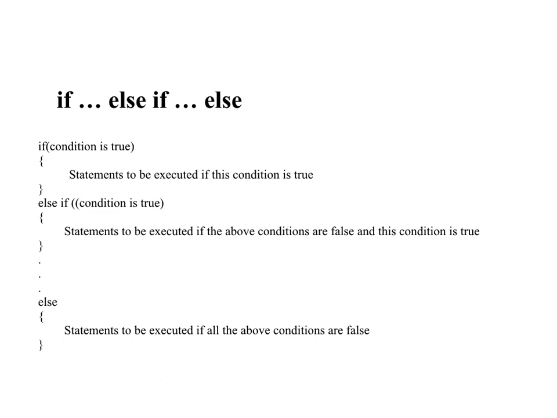If I just use simple if, I will write if the signal is red, stop. Again another if the signal is green, go. Another if the signal is amber, you will have to wait, get ready. Fine. So it checks if the signal is red, then it will stop.